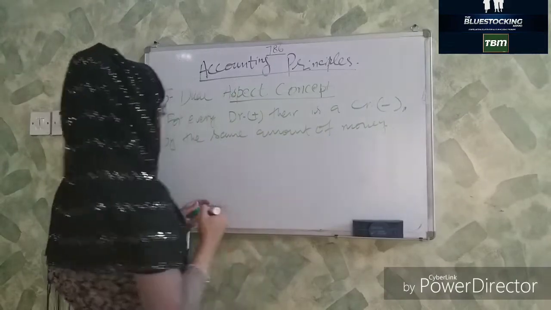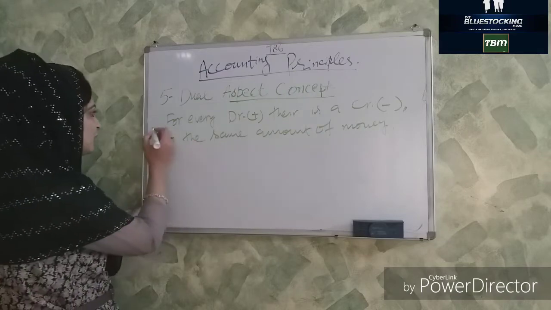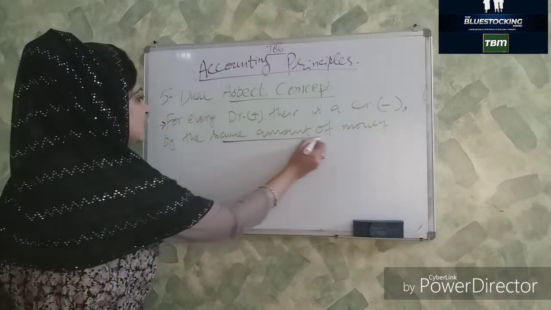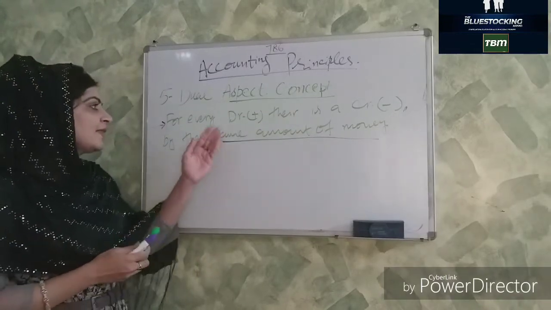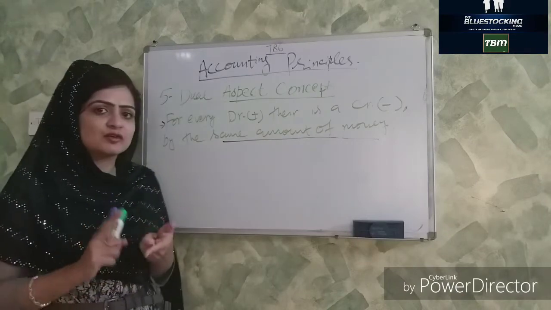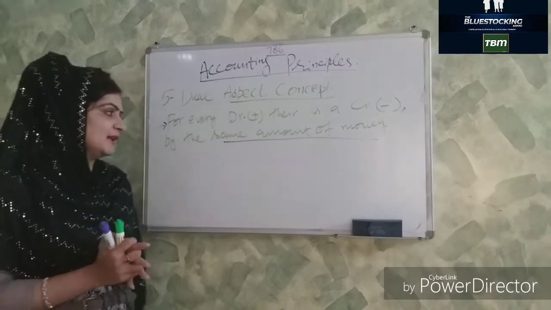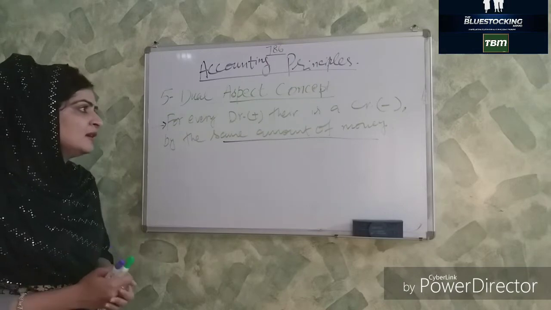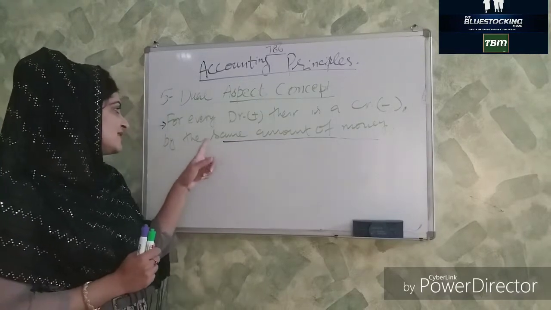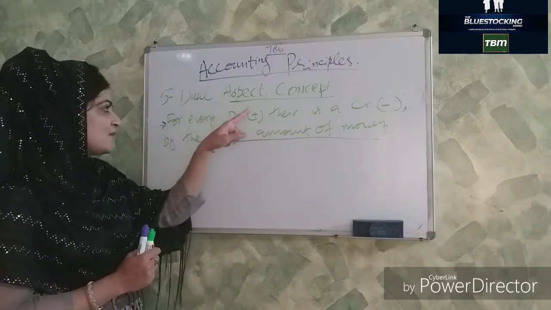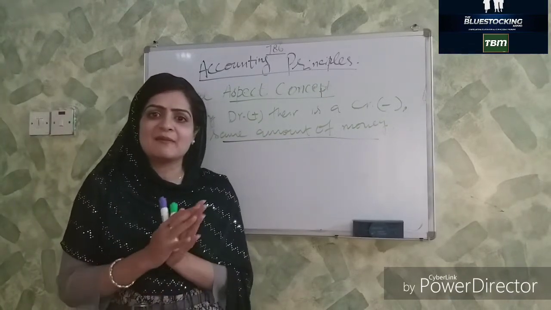So, students, we can say now that for every debit, there is a credit by the same amount of money. As you know, why I have written here the same amount of money, because if the debit amount is 100,000, the credit should also be 100,000. If the debit is 100 rupees, the credit should also be 100 rupees while making the journal entries in accounting. As you know, students, this is the modern or the double entry system of accounting. So the basis of the double entry system of accounting is this concept, the dual aspect concept, which says that for every debit, there should be a credit by the same amount of money.